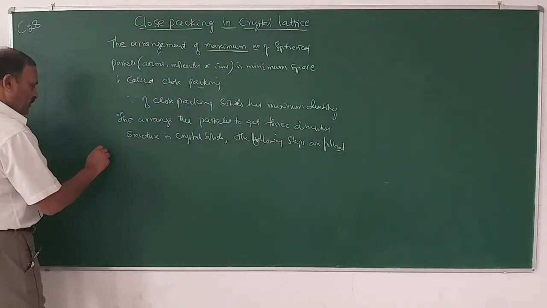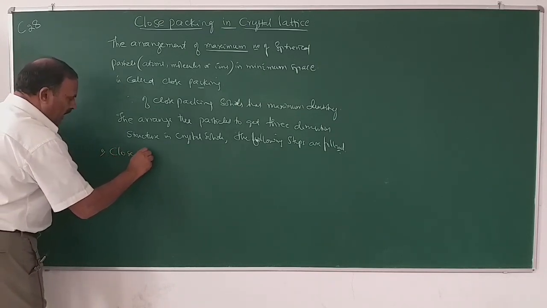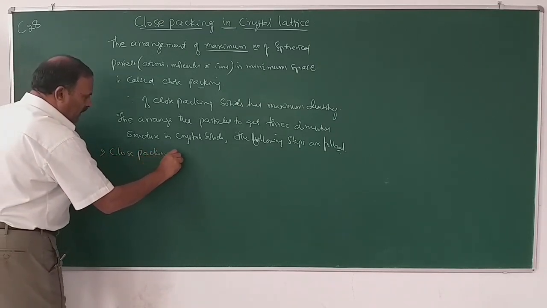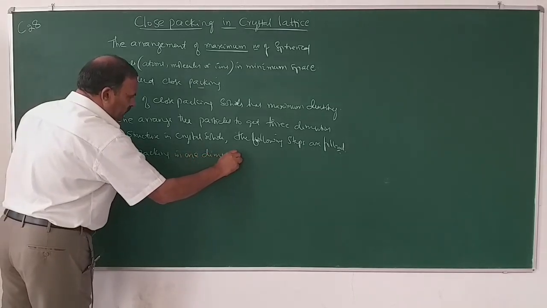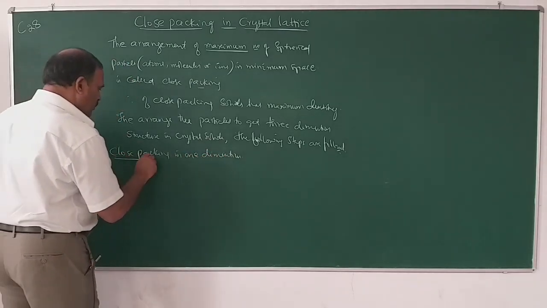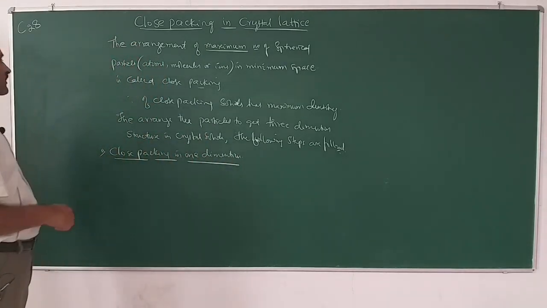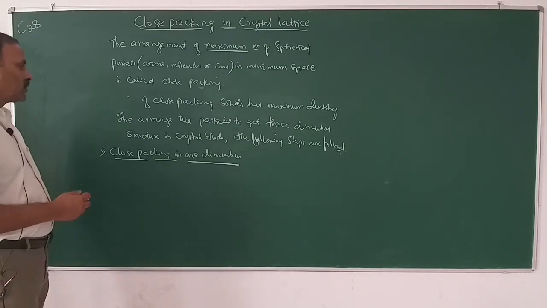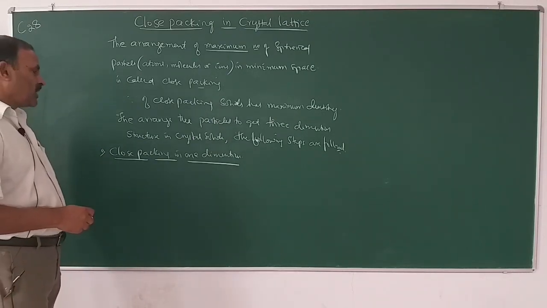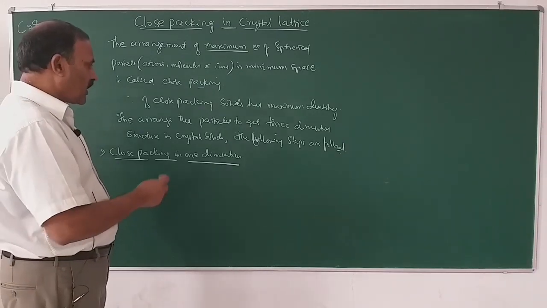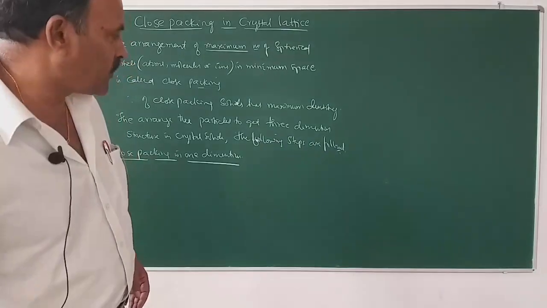So, first step, close packing in one dimension. To get three-dimensional close packing, we have to follow these steps. The first step is close packing in one dimension. How are the particles arranged in one dimension in close packing?